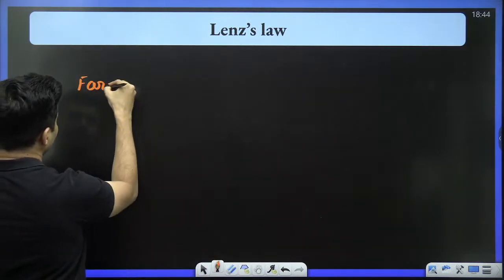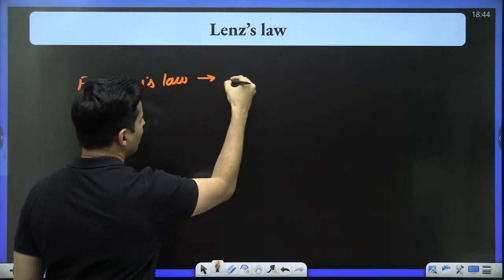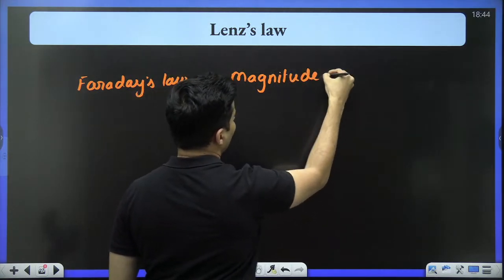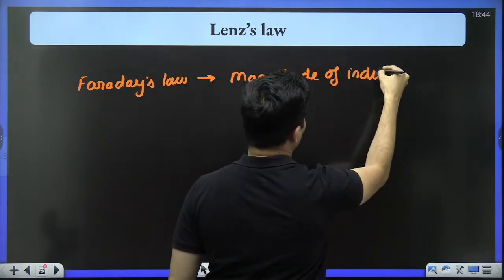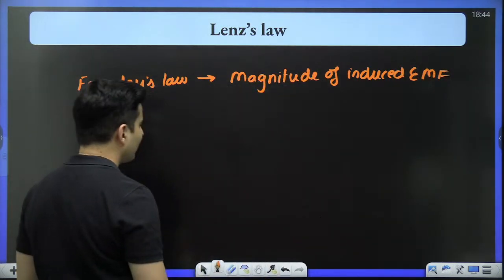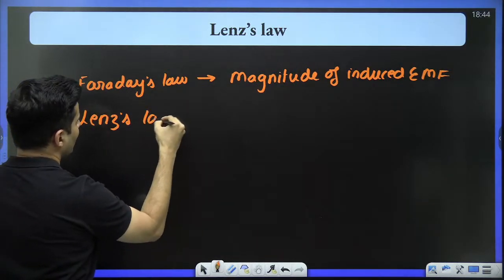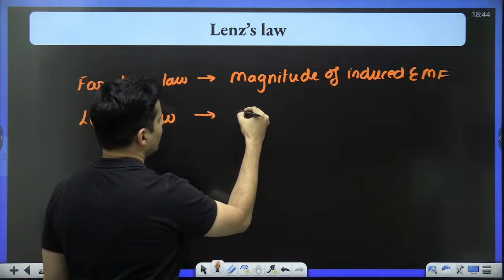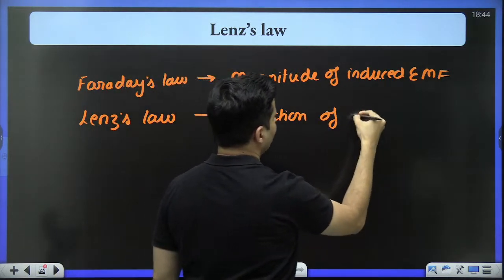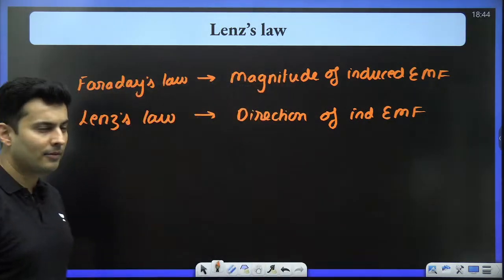Faraday's law basically gives you the magnitude of the induced EMF. But what about the direction? That is exactly what Lenz's law gives us. Lenz's law gives you the direction of the induced EMF.